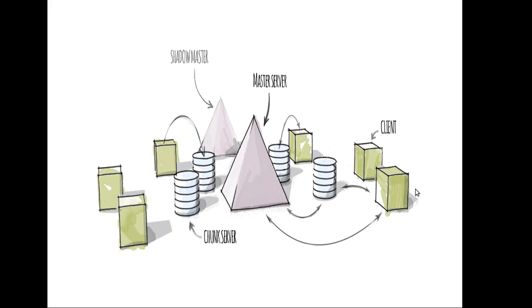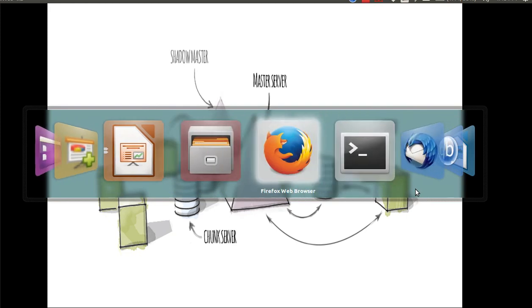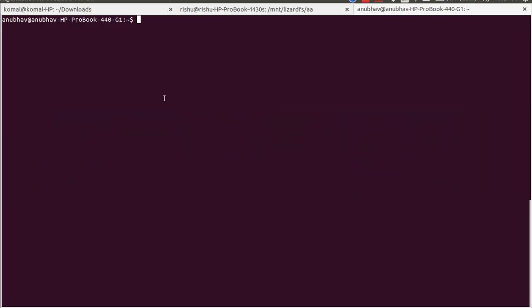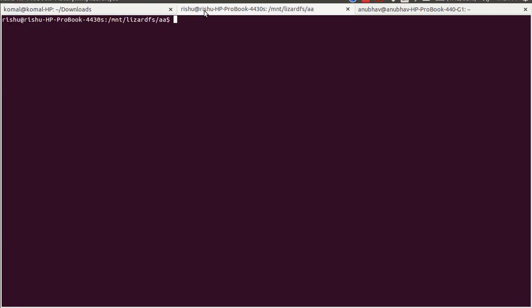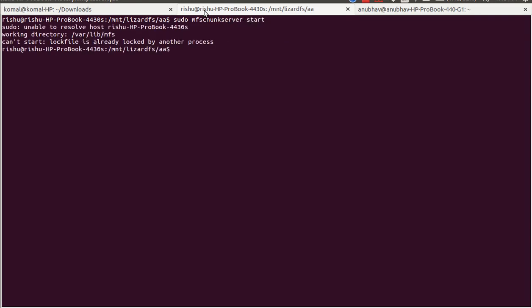To start the machine, what I need to do is to move to the terminal. I have my machine named Komal HP. Just type sudo mfsmaster start, and it started. Another machine I have made as a chunk server, so just start, and it has already been logged, so I just need to restart it.